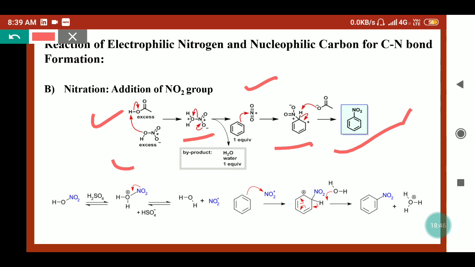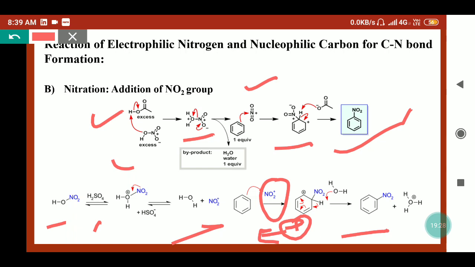and that can also be formed by a different mechanism where HNO3 reacts with sulfuric acid. Here sulfuric acid behaves as a strong acid, so it will provide the hydrogen ion to the nitric acid. From there H2O will be released and we will get NO2 plus. This NO2 plus behaves as an electrophile and an aromatic electrophilic substitution reaction will take place with benzene and we will get the arenium ion species. This is stabilized by resonance with the different ions, and in the last step an H plus ion will be released and we will get nitrobenzene.